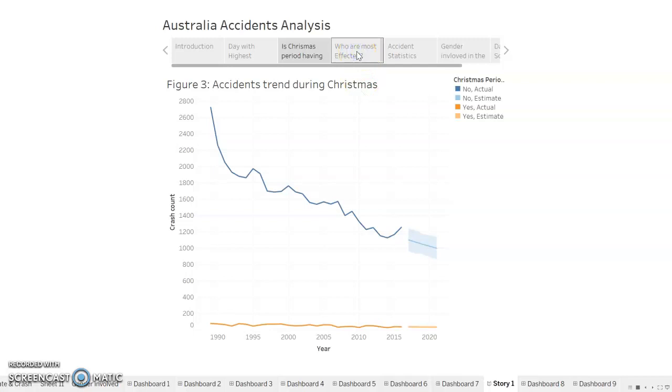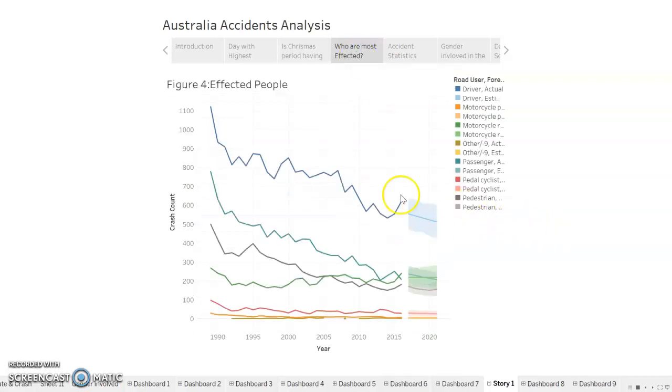Now, if we move to the next graph, we can see the people that are affected by those crashes. The blue represents the drivers, meaning the car drivers, and the lower color here represents the other groups. So we see that the category of people that get the most affected by the crashes are drivers, followed by passengers in cars, and the trend shows that the number would decrease, but it will still remain that drivers are the most impacted by those accidents.